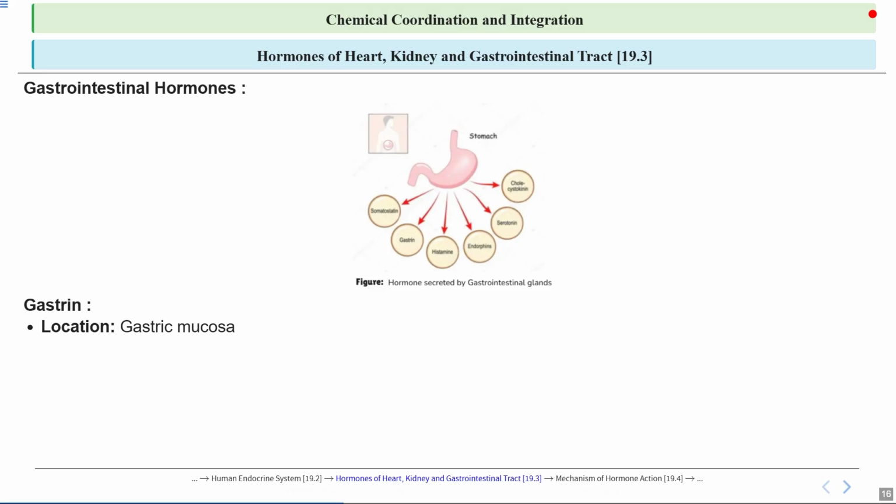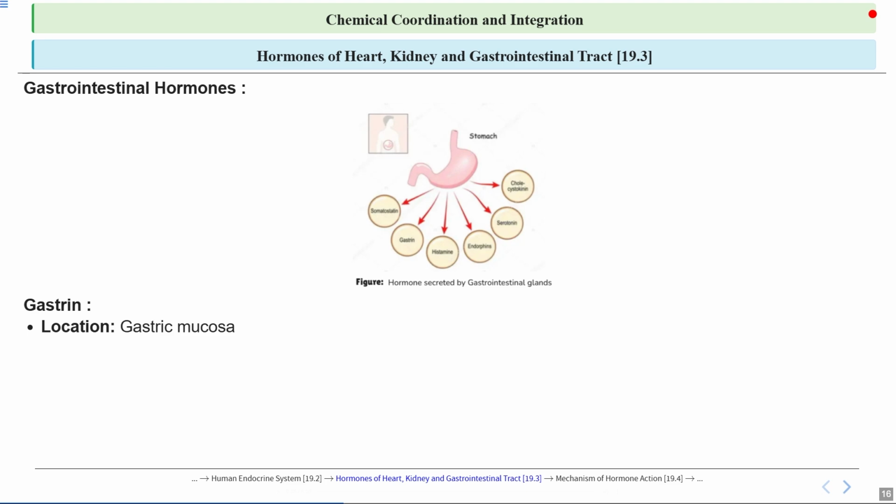Gastric mucosa is the inner lining of the stomach, composed of specialized cells that protect the stomach wall from the acidic environment and help in digestion. It contains glands that secrete gastric juice, which includes hydrochloric acid, or HCl, pepsinogen, and mucus. The mucus forms a protective layer that shields the stomach lining from self-digestion, while HCl activates pepsinogen to pepsin, an enzyme that breaks down proteins.